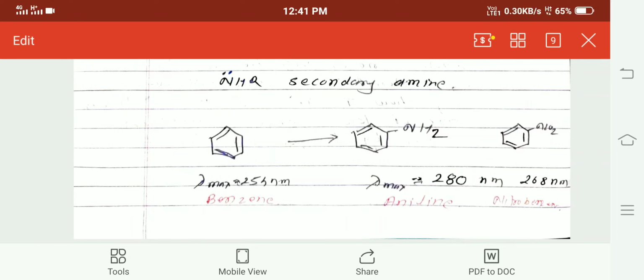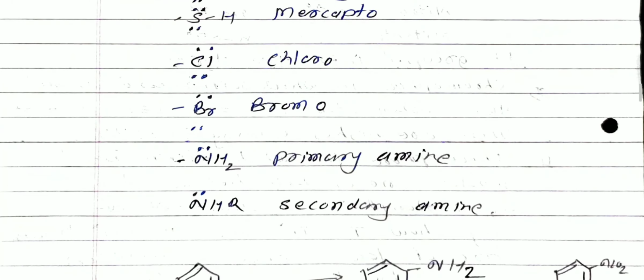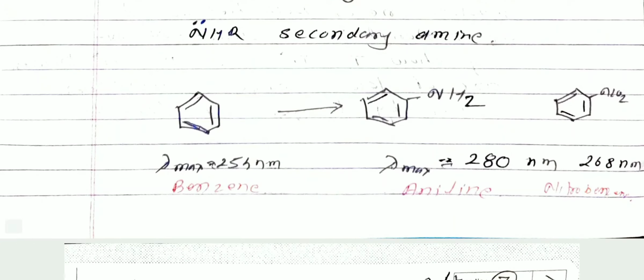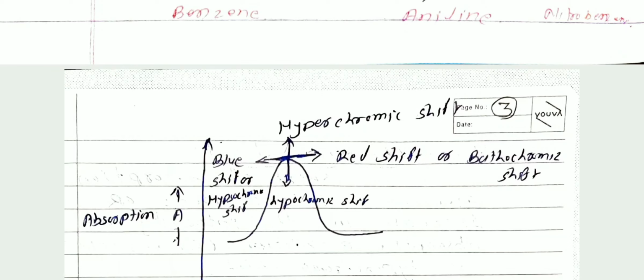Then suppose again a benzene ring is attached to an NO2 group. Benzene has lambda max 254 and nitrobenzene has lambda max 268 nanometer. Therefore, a chromophore containing an auxochromic group has a longer lambda max. This is the auxochrome.